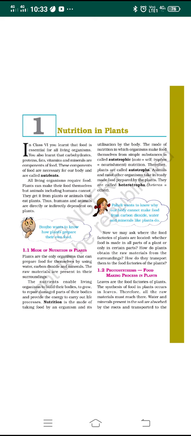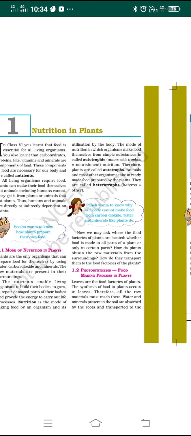There are two types of nutrition: autotrophic mode of nutrition and heterotrophic mode of nutrition. Dear students, remember these two concepts. Auto means self, trophos means nourishment. The organisms which make their own food for themselves from simple substances are called autotrophs. For example, plants are autotrophs, and all the other animals, including human beings, depend upon the plants for their food. That's why they are called heterotrophs, and such kind of nutrition is called heterotrophic mode of nutrition.